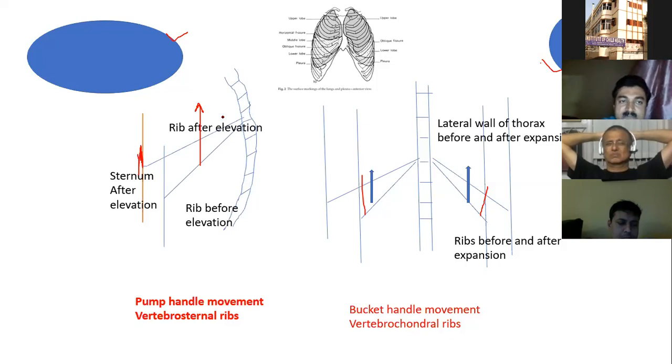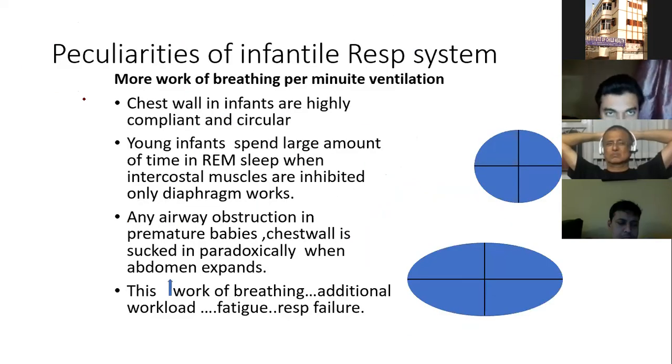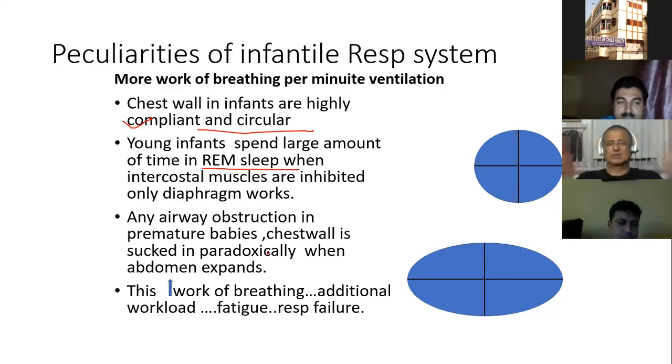Next, I will point out the peculiarities of the infantile respiratory system. The chest wall in an infant is highly compliant and circular. I will show a few pictures of the compliant chest wall. And young infants spend a large amount of time in REM sleep. As they spend a large amount of time in REM sleep, only the diaphragm works. The intercostal muscles are inhibited or hypotonic or paralyzed. So any airway obstruction in premature babies, due to the compliant chest wall, is sucked in paradoxically. I'll describe the paradoxical respiration in a subsequent slide.